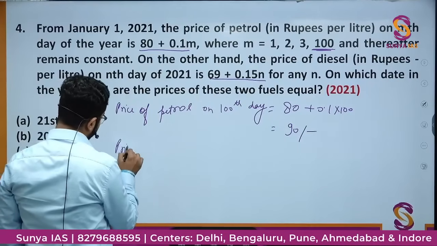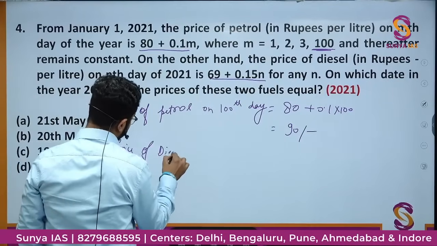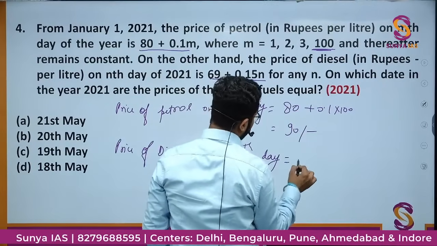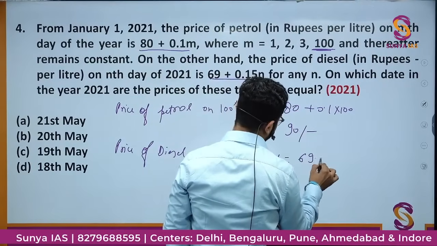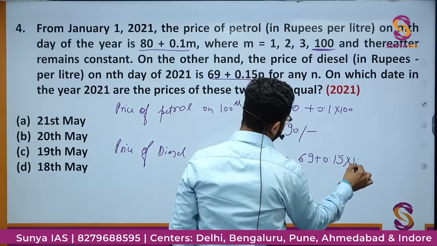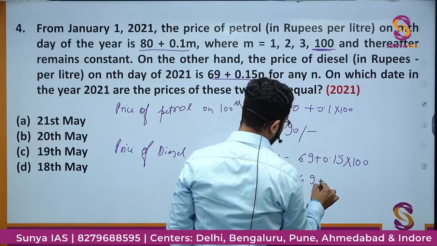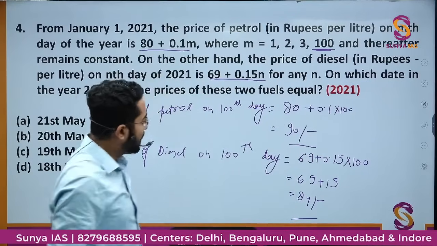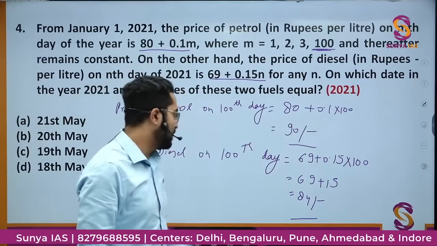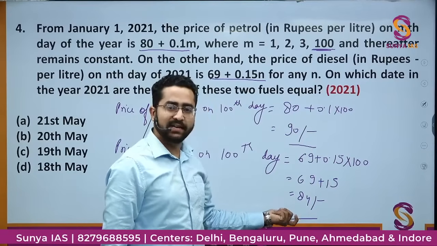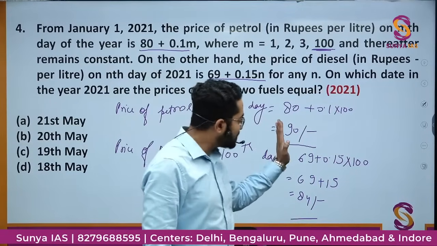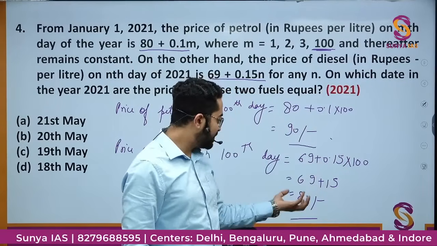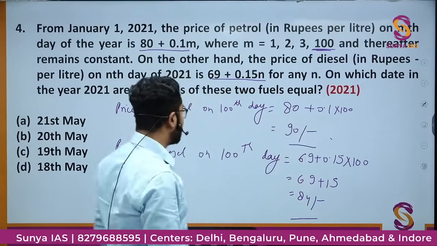Price of diesel on 100th day, 69 plus 0.15 into 100, 69 plus 15, 84 rupees. So you can see in 100 days the price is not equal. It is 90 rupees, it is 84 rupees. But now this price is going to get constant. अब ये 90 rupees ही रहेगा and this price will increase with time. So this will be 90.